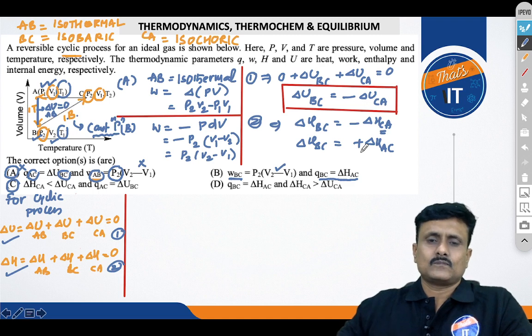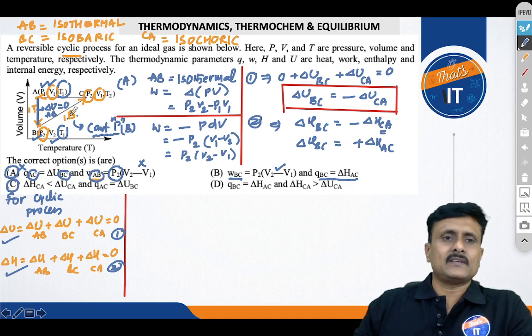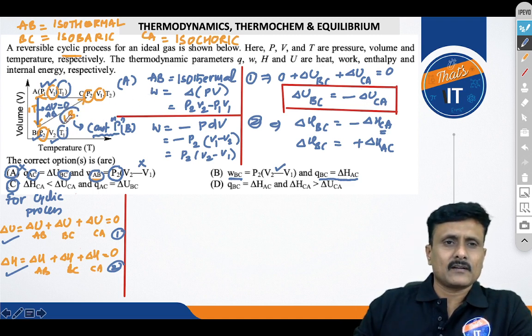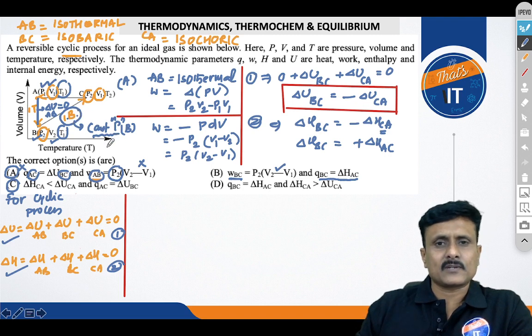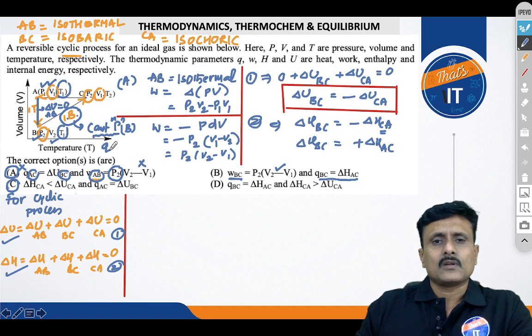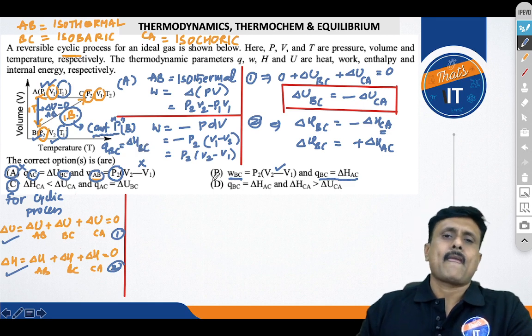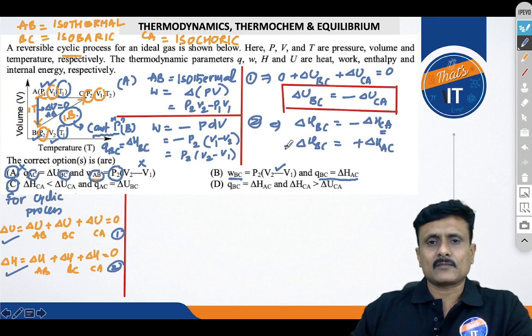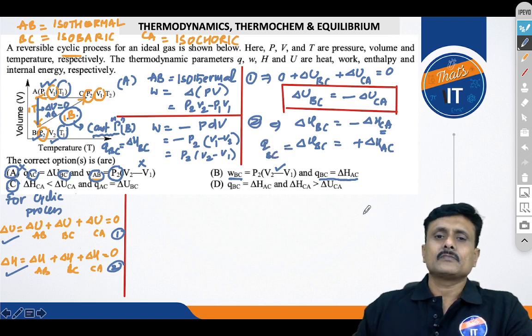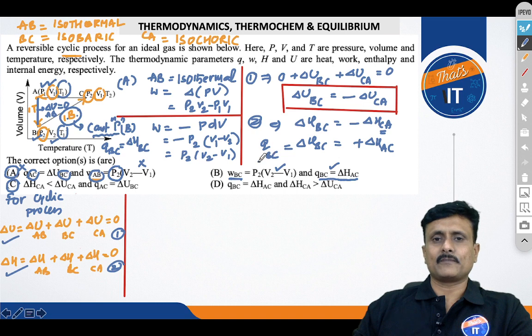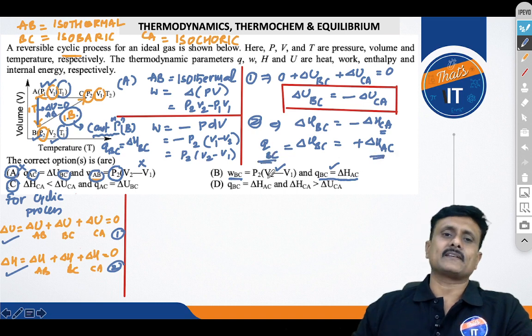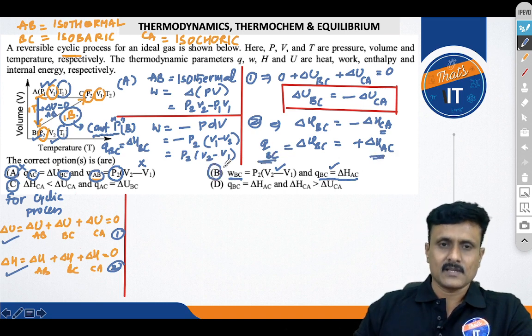And you know that BC is isobaric, and at constant pressure the heat is nothing but enthalpy change, that is Q of BC is nothing but delta H of BC. So delta H of BC can be written as Q of BC. So you can see this is also matching. So Q of BC is equal to delta H of AC. So option B seems to be correct.